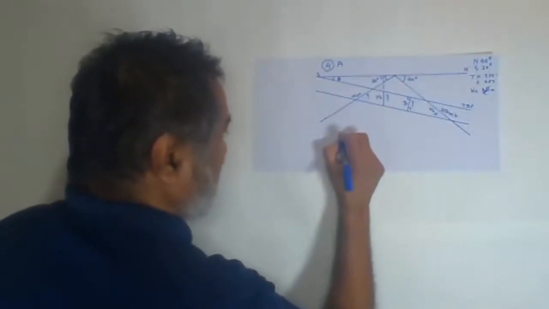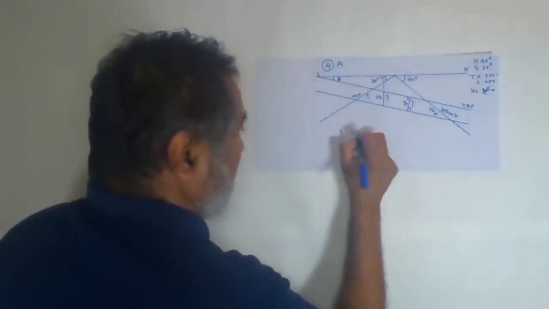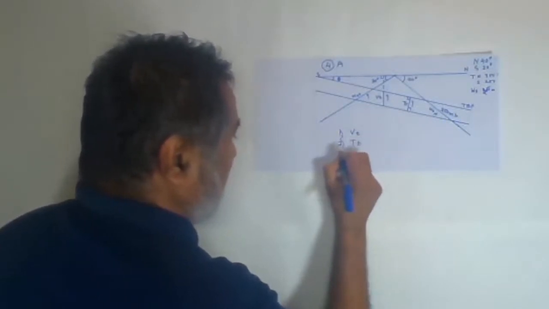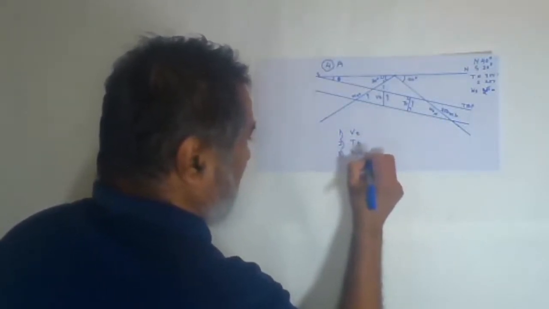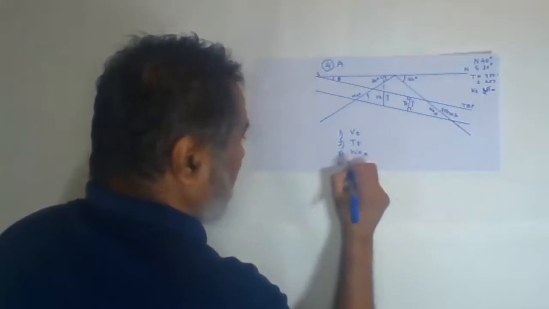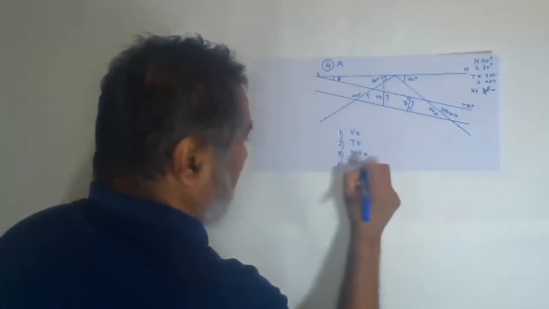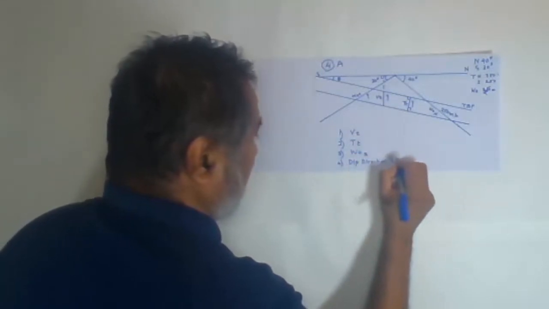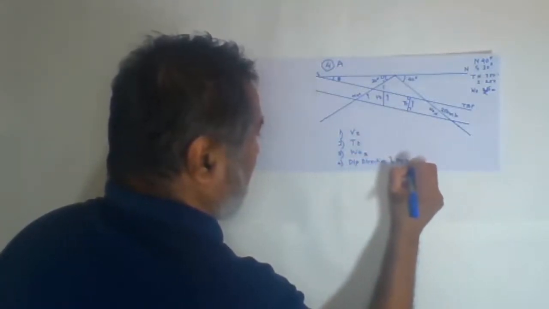So the first answer will be the VT. Second will be true thickness. Third will be width of outcrop on the southern slope. And the fourth one, dip direction and dip angle. How much it is, you have to measure it out.